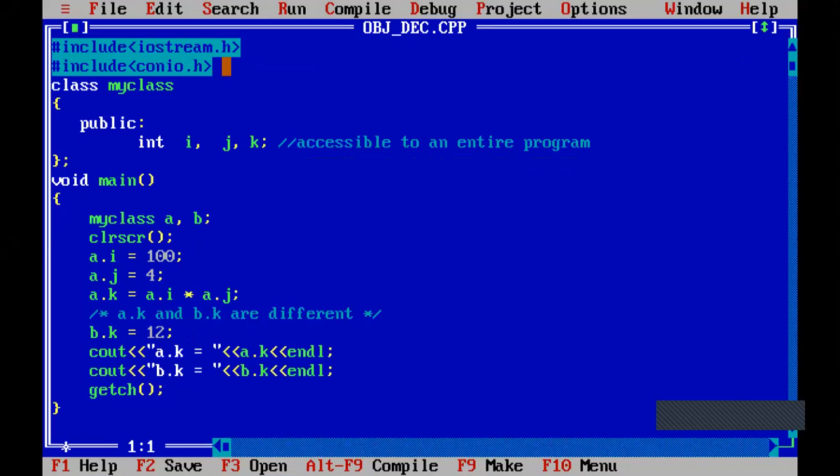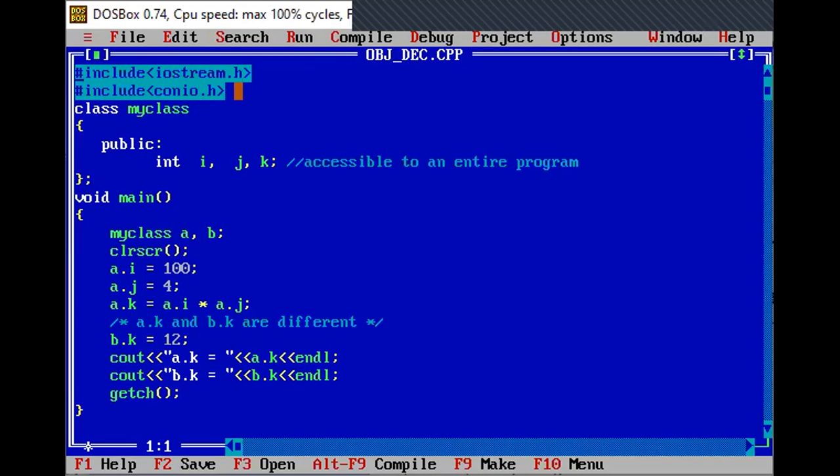I hope this editor screen is visible, right? Editor screen. Yes, Guru, visible. Okay, fine.